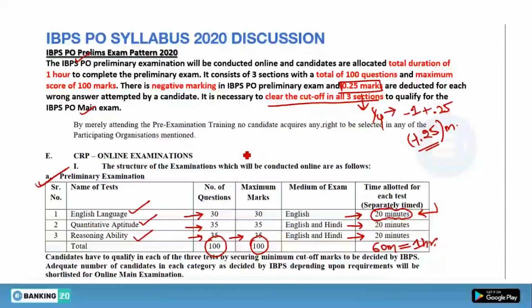Okay, and pre is qualifying in nature. Marks fetched in pre will not be included in your final merit list. The marks which you get in pre will not be included. Your posting, or your allotment, will be done on the basis of your mains examination marks. Pre is just qualifying in nature. Okay, now let's talk about the mains.